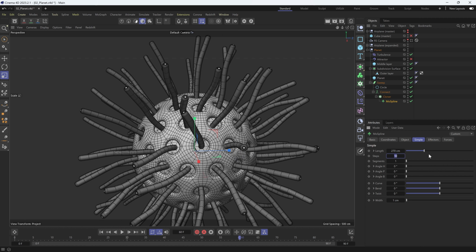Additionally, you can try decreasing the value of the cap subdivision property of the sweep object. Place the sweep object inside the subdivision surface. This will result in smoother topology of the tentacles. As you can see, the simplification of the topology has had a positive impact on the responsiveness of the viewport animation. Now let's get back to the attractor force.